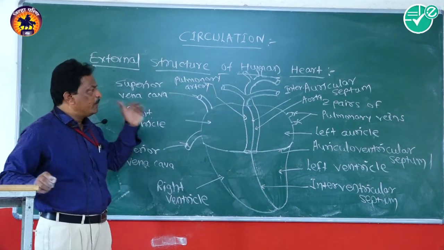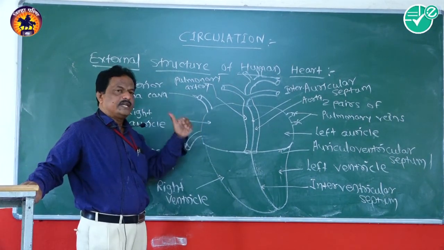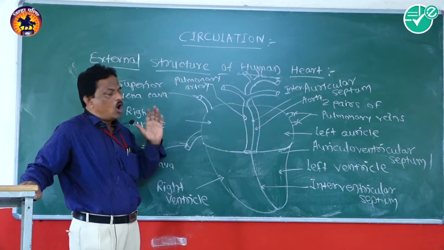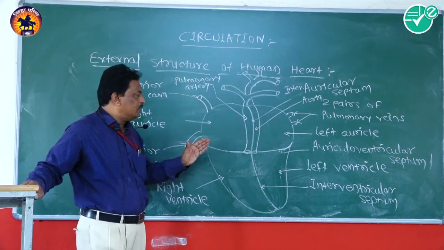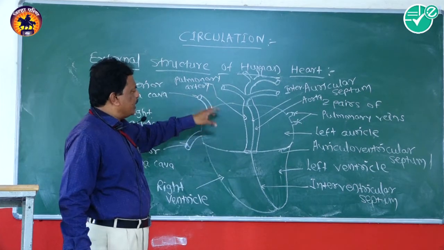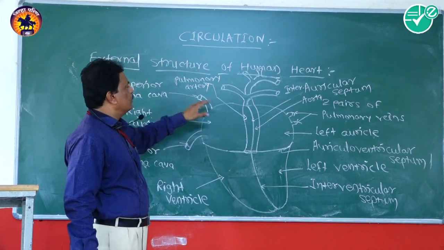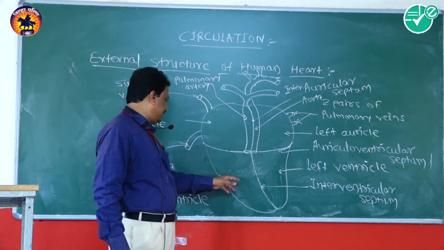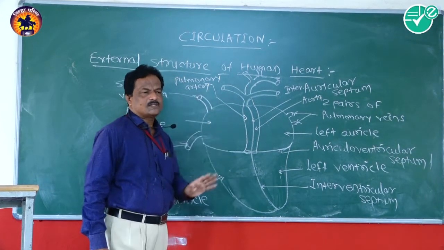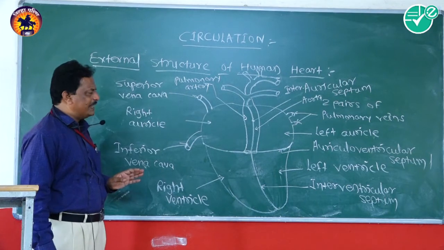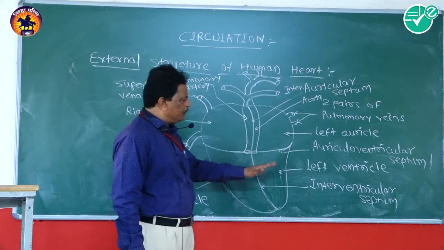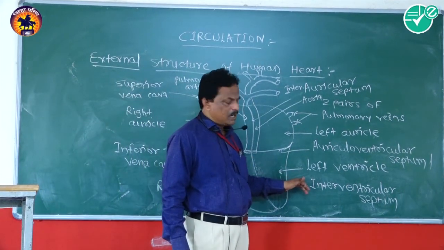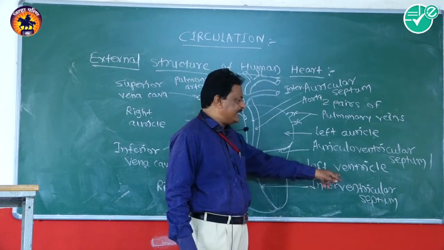Purification means deoxygenated blood is converted into oxygenated blood. And for that conversion, with the help of the pulmonary artery, the impure blood from the right ventricle is transferred towards the lobes of the lungs.